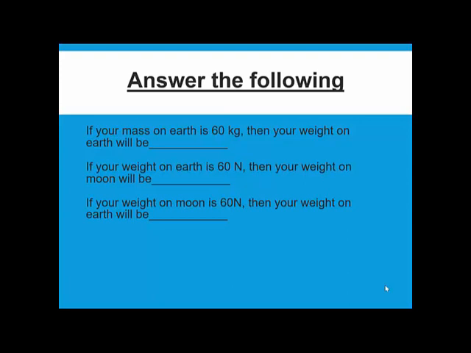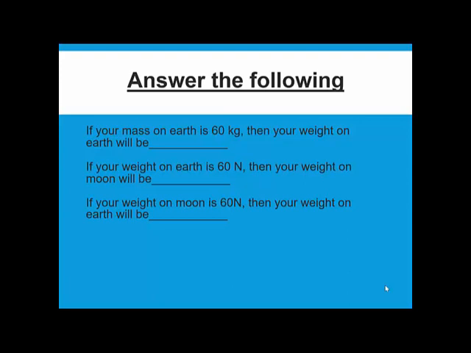Okay, the same question. Suppose your mass on the earth is 60 kgs. What is your mass on the moon? Now I'm only asking mass. 60 kgs, exactly. Wherever you go, the mass is going to be the same, isn't it? But what will change? Your weight will change.